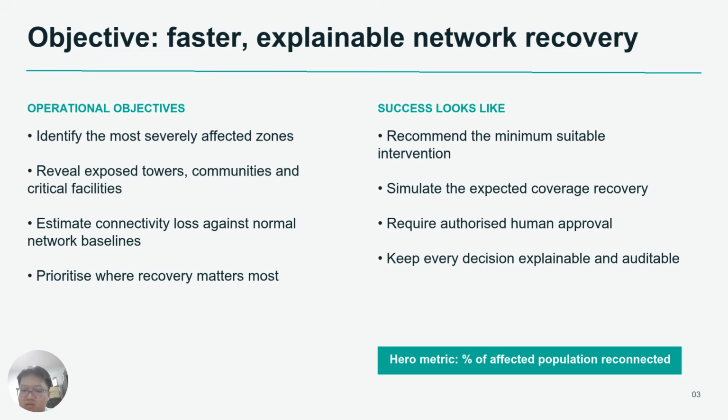Crisis Link identifies the most severely affected geographic zones and maps the population, critical facilities, and telecom sites exposed in each area. It then compares the disaster scenario with the normal network performance baseline to estimate potential connectivity degradation. Based on both network impact and human need, Crisis Link prioritizes where the operator should act first. It recommends the minimum suitable intervention, simulates the expected recovery, and presents the recommendation for authorized human approval. Our primary success metric is the percentage of the affected population whose connectivity is estimated to be restored.